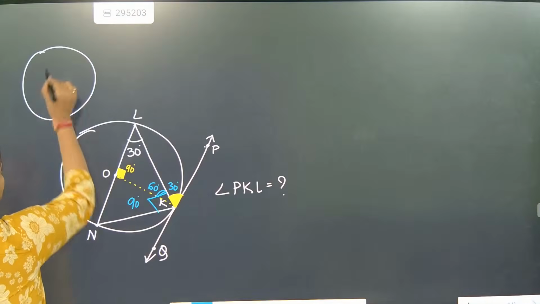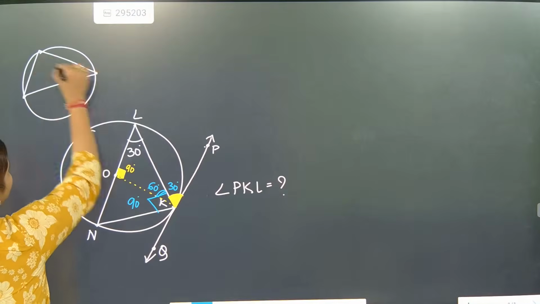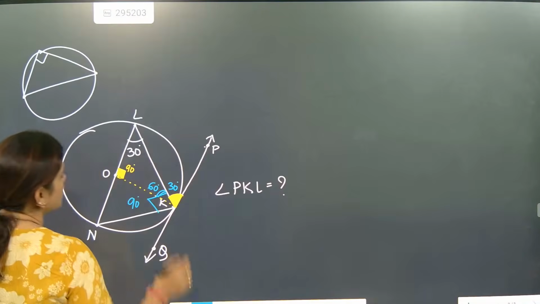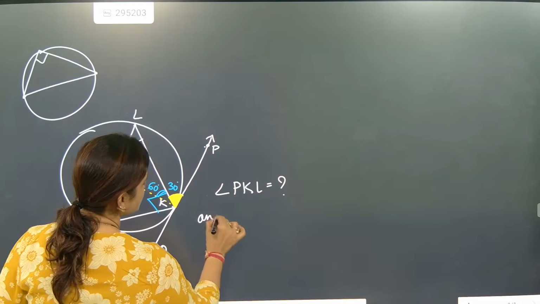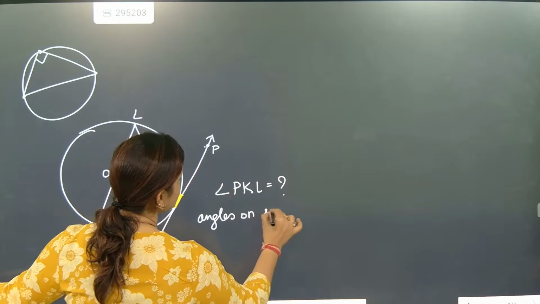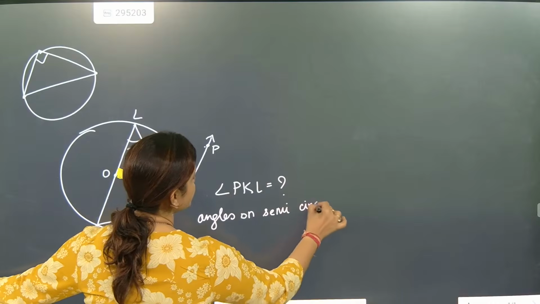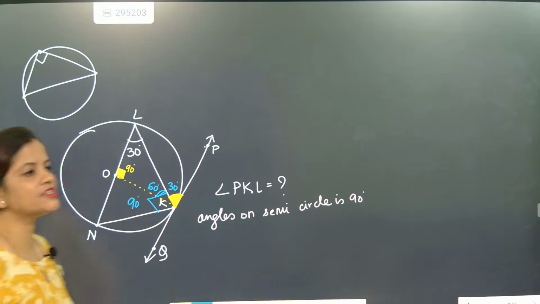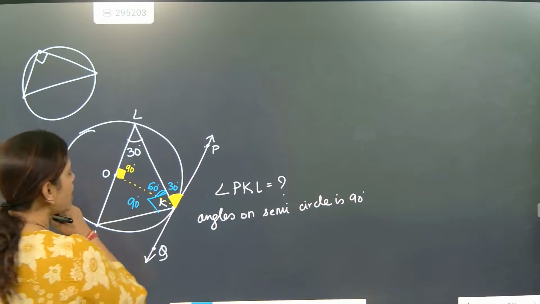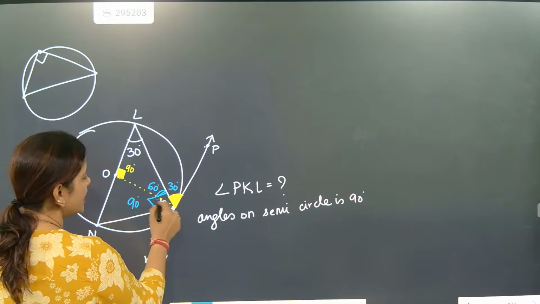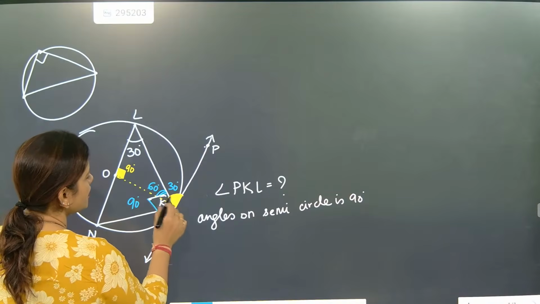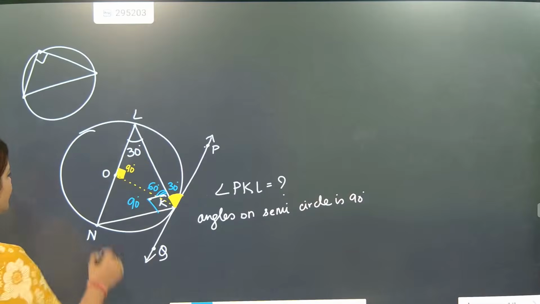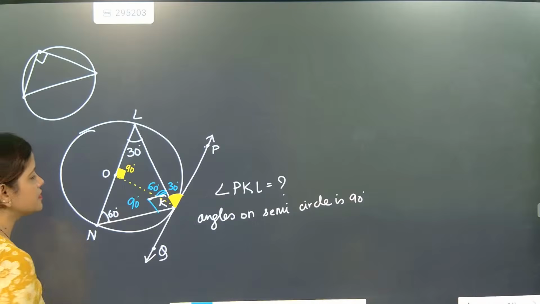Whenever you draw a circle and this is the diameter, then this angle will become 90 degrees. So angle on a semicircle is 90 degrees. Now this part will become how much? 90 degrees. If this is 90 degrees and this is 30 degrees, then this one will become 60 degrees.